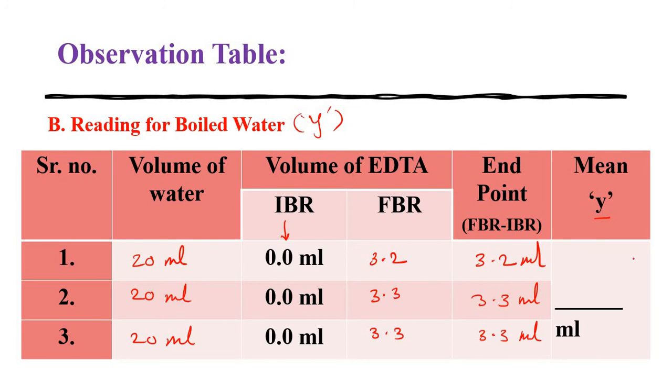Therefore the mean can be calculated as the addition of these 3 divided by 3. That's why the mean is 3.3 ml. Now we got two values. One is for tap water, that is X, and the other is for boiled water, that is Y. So we'll move to the calculation.